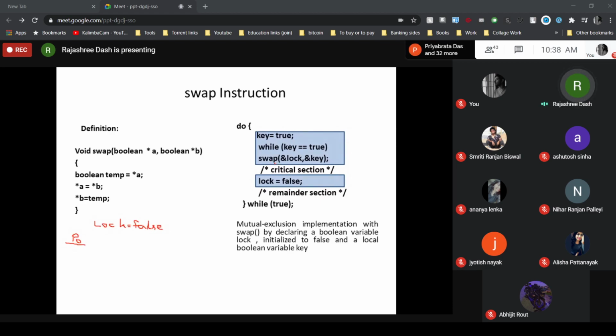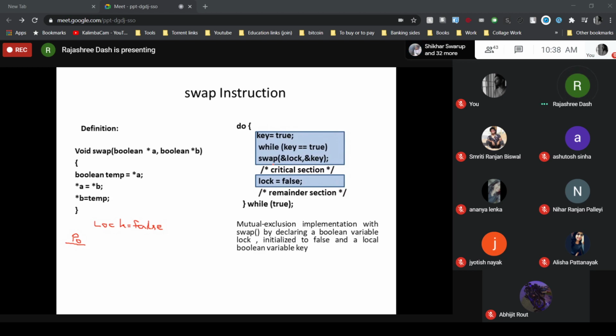It is simply swapping the value of the key variable and the lock variable, and the while statement checks the value of the key variable. If the while condition is true, it does the swapping. If the while condition is false, then the process is able to enter the critical section.